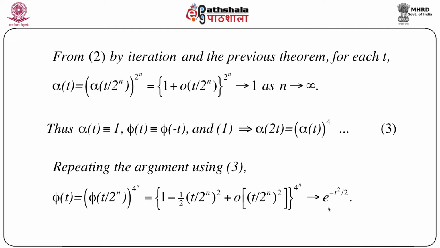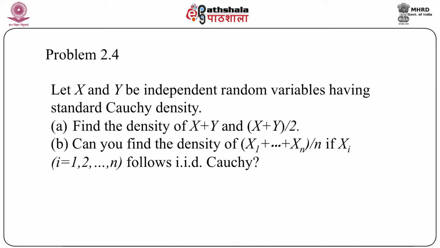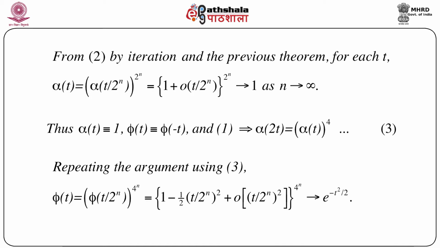Now e to the power minus t square by 2 is the characteristic function of a standard normal variable, that is normal distribution with mean 0 and variance 1. So the proof is complete. Now remember, what is phi t? Phi t is the characteristic function of x as well as y. So we can immediately conclude that the distribution of x as well as y is nothing but standard normal 0, 1.